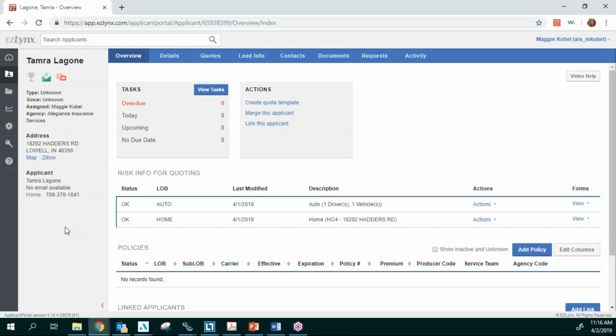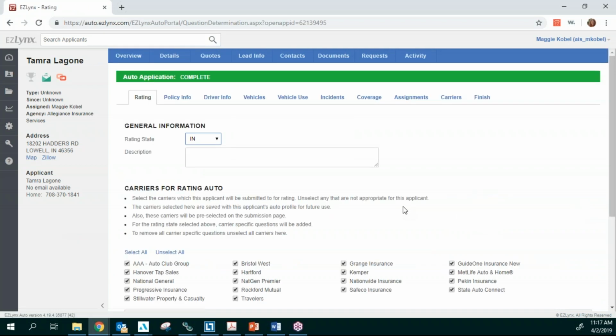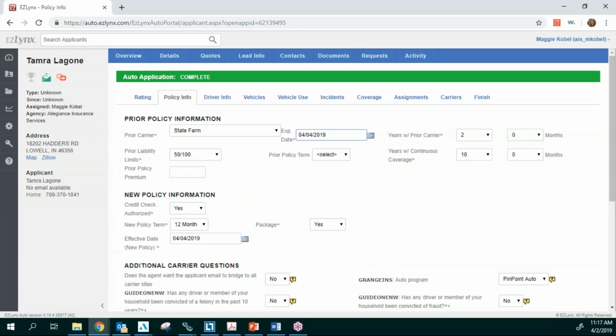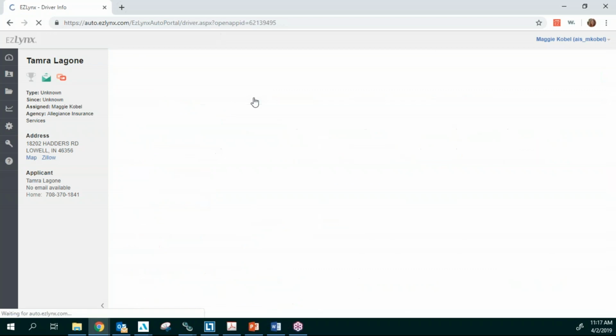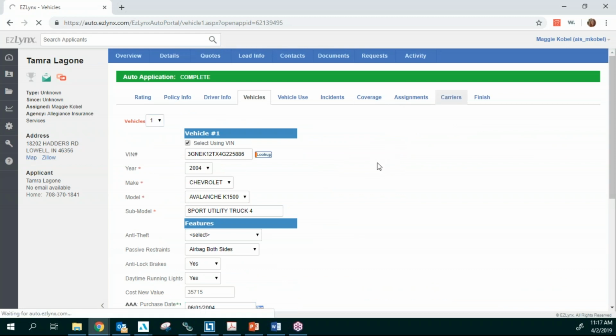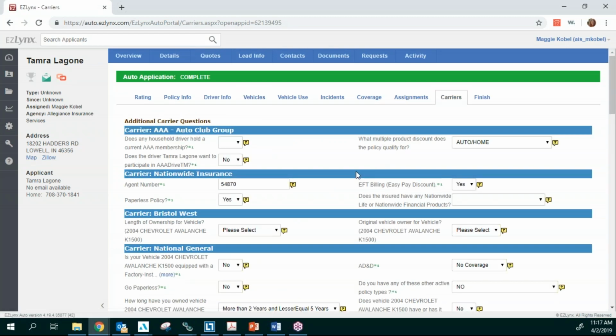So then all you have to do, come back in here, go back in and edit your clients, go into their policy information and change those dates. Change those expiration dates and your effective dates. Make sure the driver's information is the same. Make sure the vehicles are the same. And then all you have to do is quickly go through all of the different tabs, make sure everything is the same. Go back into carriers, update anything that needs to be updated, and then you can resubmit this, the home and the auto, as a remarketed quote.